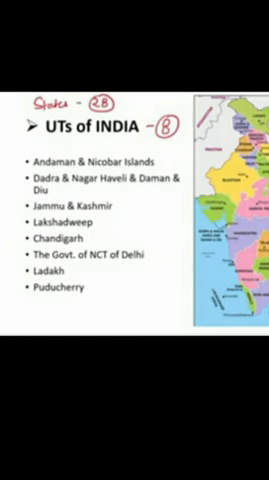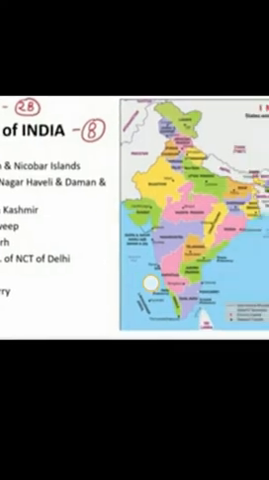First one is we also revise the Union Territories of India. We have 8 Union Territories: Andaman and Nicobar Islands, Dadra Nagar Haveli and Daman and Diu, Jammu and Kashmir, Lakshadweep Island, Chandigarh, the Government of the City of Delhi, Ladakh and Puducherry. These are the 8 Union Territories of India. And we have 28 states. Okay, and you all know about the 28 states of India.